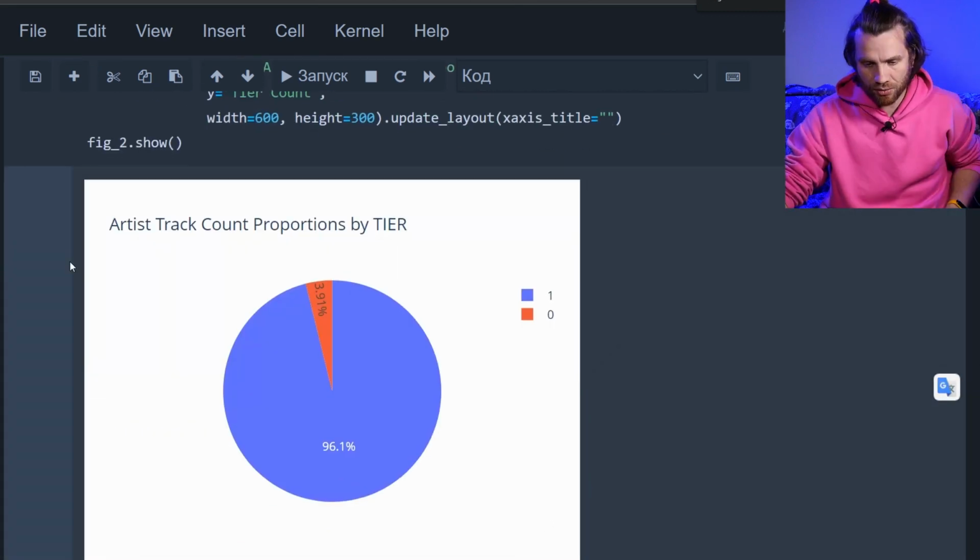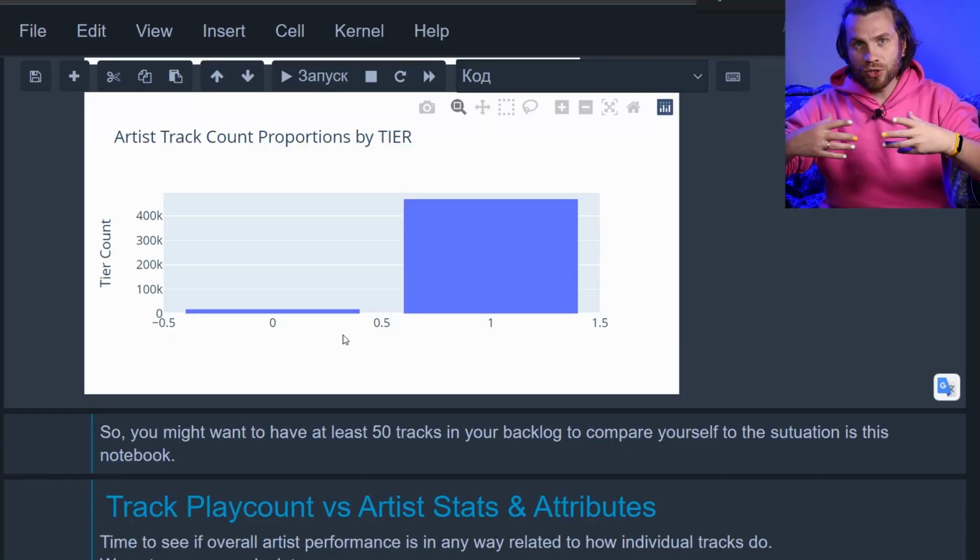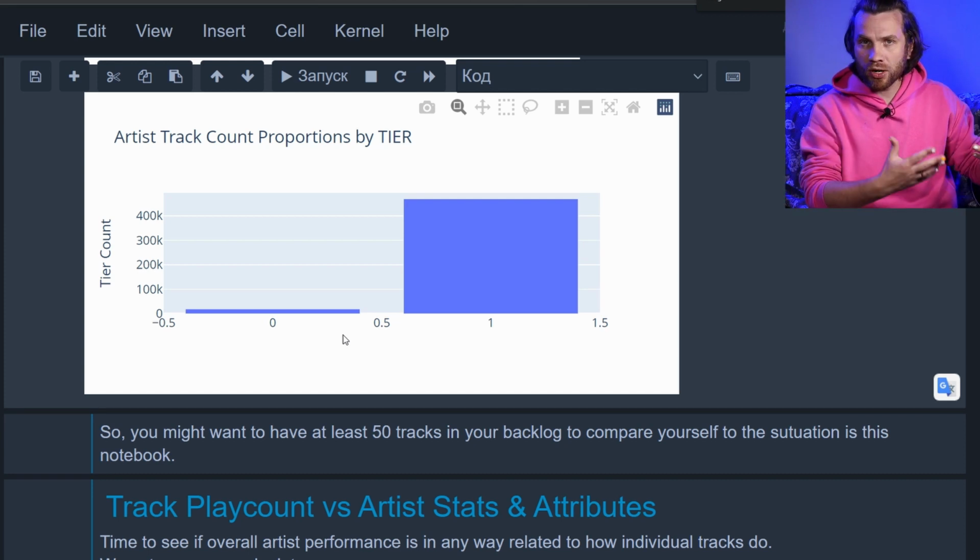Okay, let's see the percentage. That's pretty small, almost negligible. But using that, we can later on compare if your success as an artist depends on the number of tracks. If having 50 or more tracks gives you a higher chance of success as compared to having less than 50 tracks published. I would expect having more tracks brings you more listeners, more exposure, more track plays.